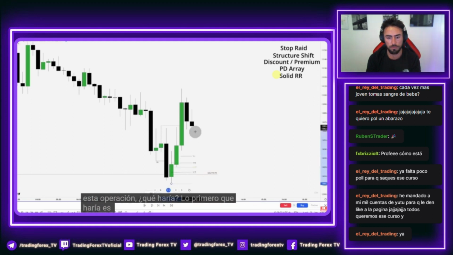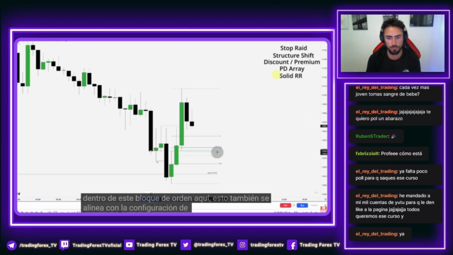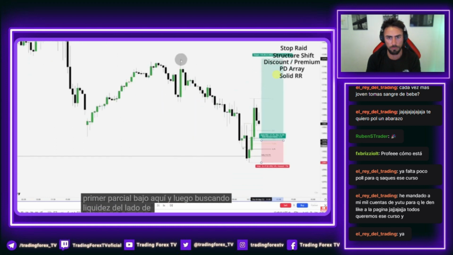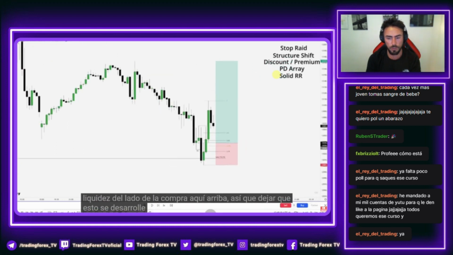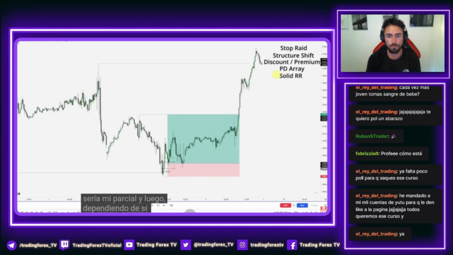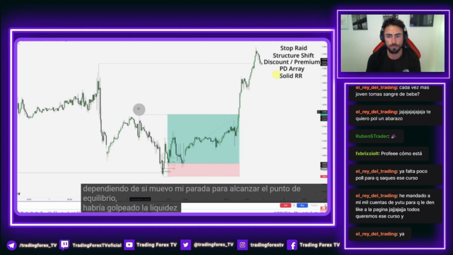The first thing I would do is mark out my OTE, and then I am searching for a PD array around this area. What do I see in here? I have a fair value gap, and this is nested within this order block here. This also lines up with the box setup. So for my entry, I would personally be looking to enter the trade right here. My stop on this low, first partial here, and then looking for buy side liquidity up here. So letting this play out. That would be my partial. And then depending on if I move my stop to break even, it would have hit buy side liquidity here.